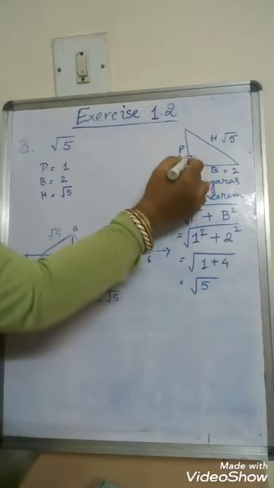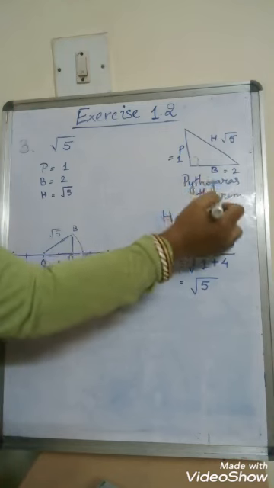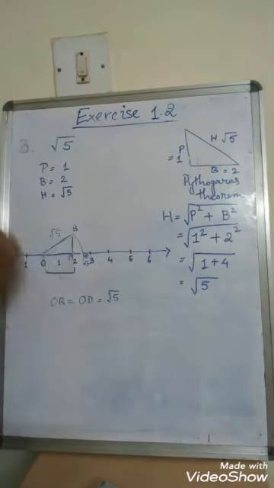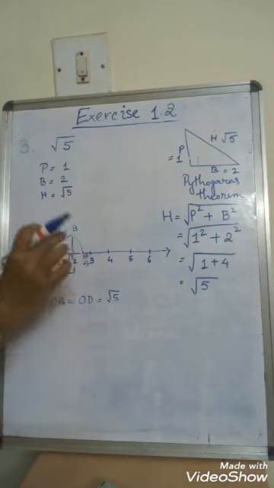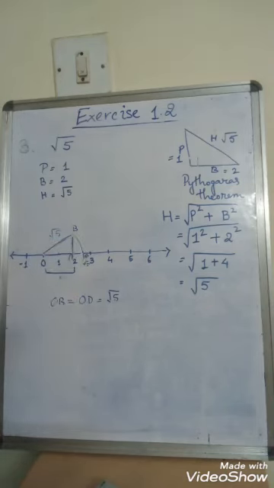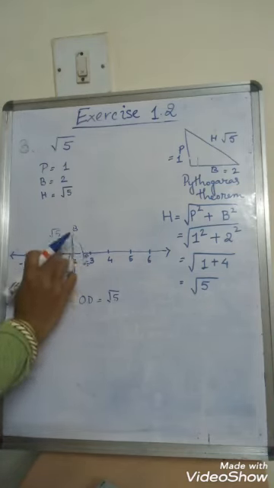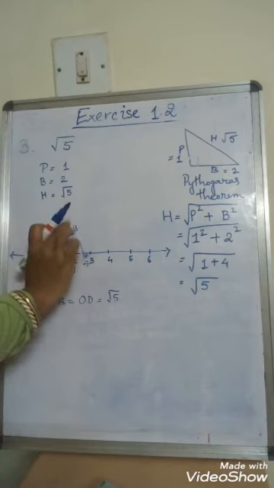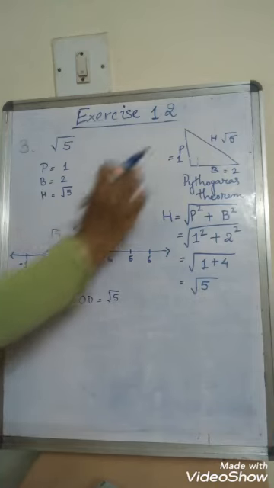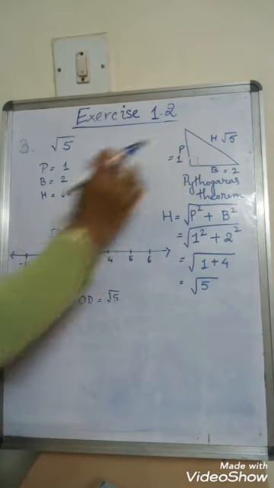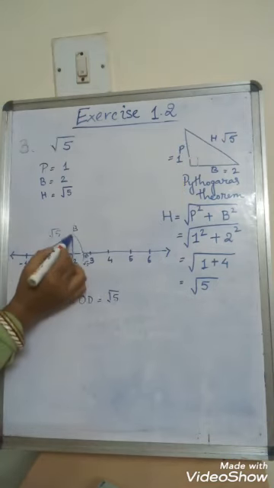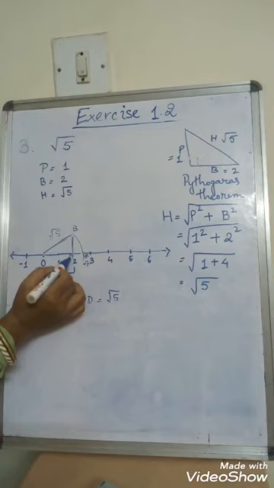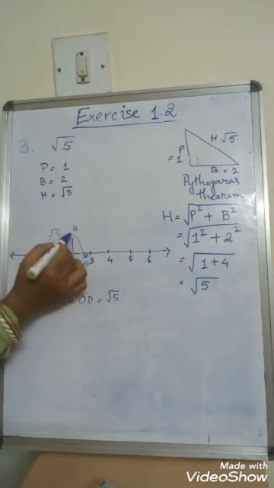So I am placing my protractor here at point 2 and then I am drawing a straight line, 90-degree line, okay, at 1 unit, right? And then I am just naming it, this is point A and here it is point B.